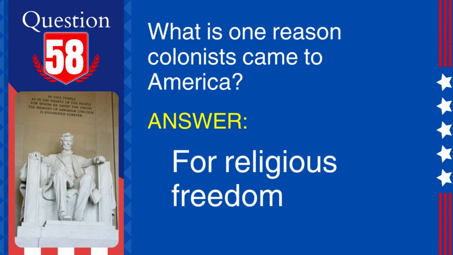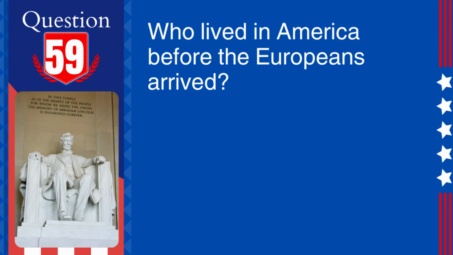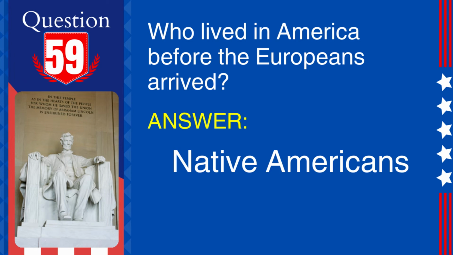58. Question: what is one reason colonists came to America? Answer: for religious freedom. Explanation: many colonists emigrated from Europe to America seeking religious freedom and escaping religious persecution. 59. Question: who lived in America before the Europeans arrived? Answer: Native Americans. Explanation: various indigenous peoples, known collectively as Native Americans, inhabited the land that is now the United States long before European exploration and colonization.